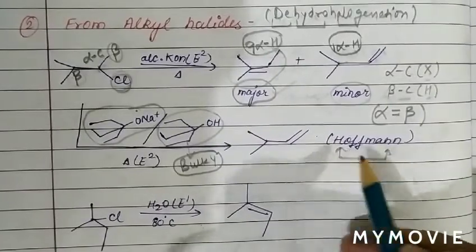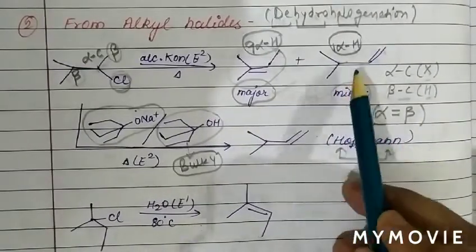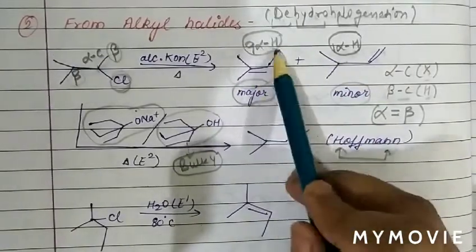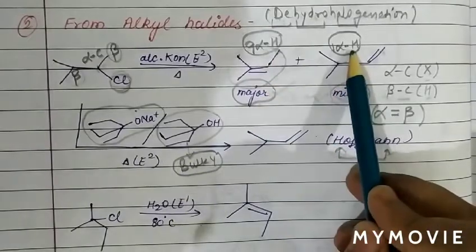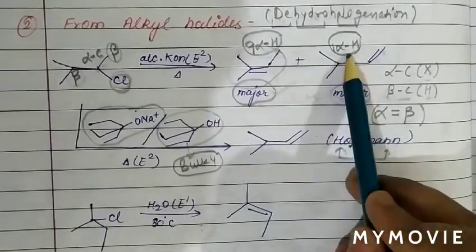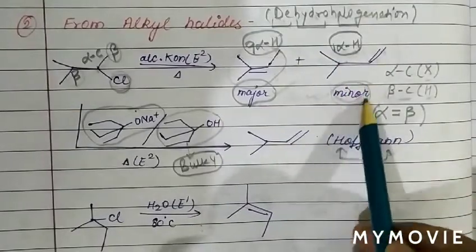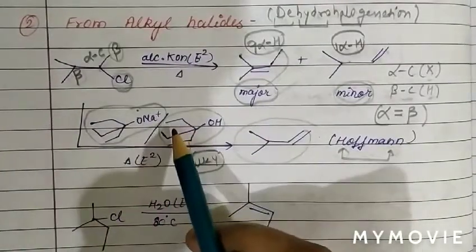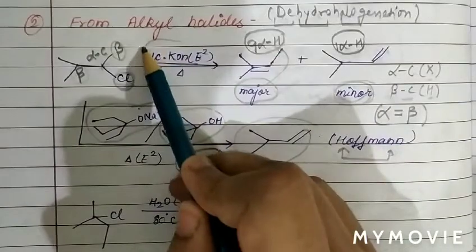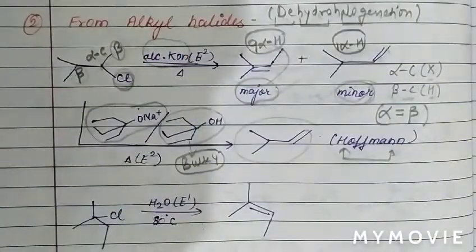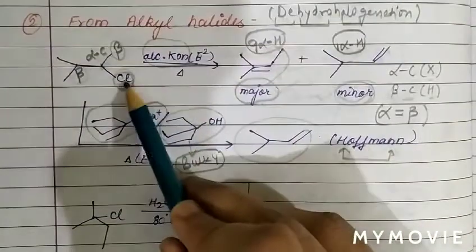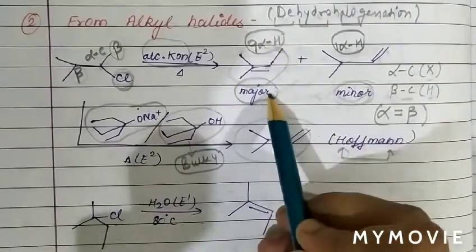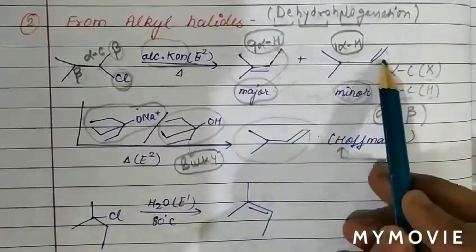What is Hofmann elimination? Hofmann elimination gives the product that is minor according to the Saytzeff rule. 9 alpha hydrogens, major according to the Saytzeff rule, and this one with 1 alpha hydrogen is minor. So the minor product obtained in the first reaction will become the major product. Always remember, if we are using catalytic alcoholic OH, then the major product is obtained on the basis of the Saytzeff rule. 9 alpha hydrogens, major, this is the Saytzeff rule, and this is minor.